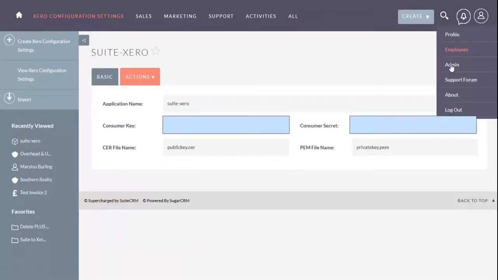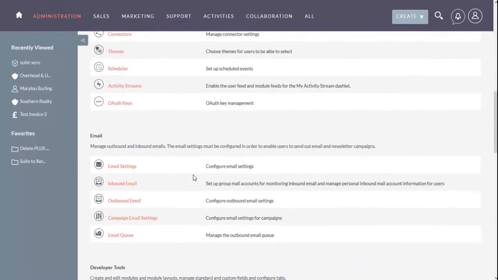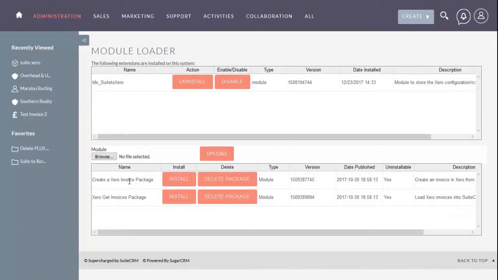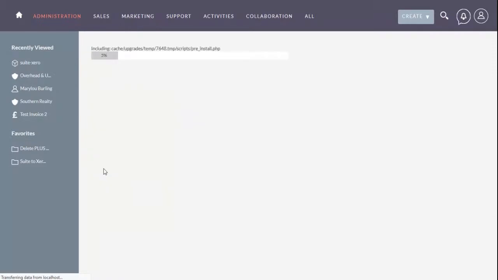Return to the Admin Module Loader section and install any remaining packages. During the installation process, you may see a number of pop-up notifications. They refer to custom detail view files that have been located in your installation and backed up.